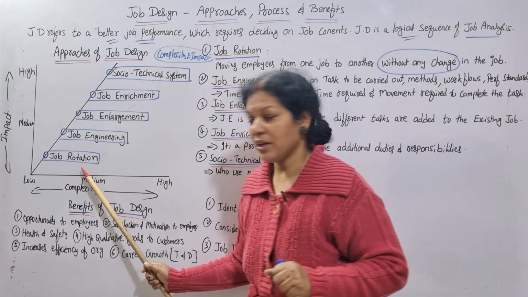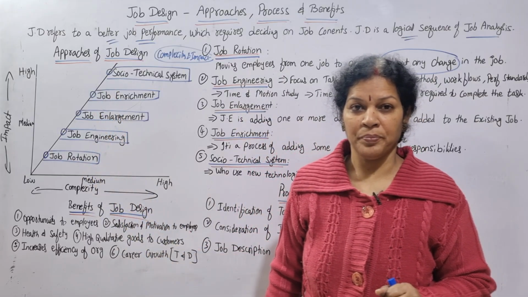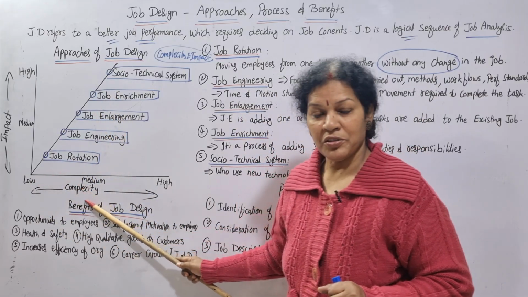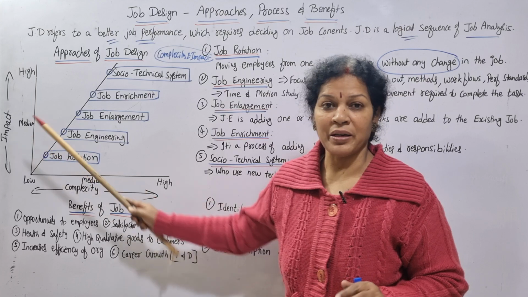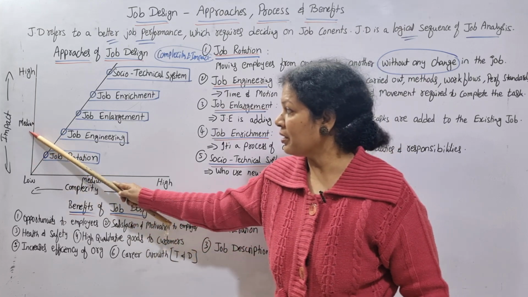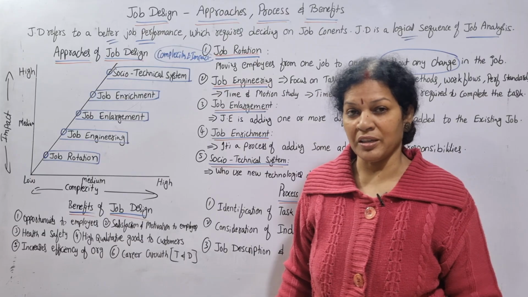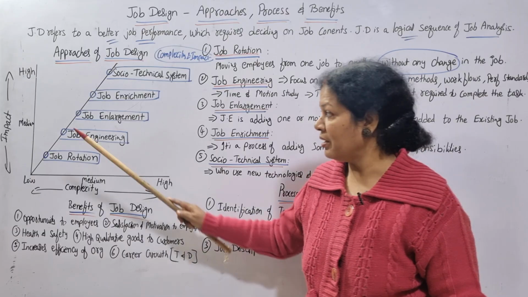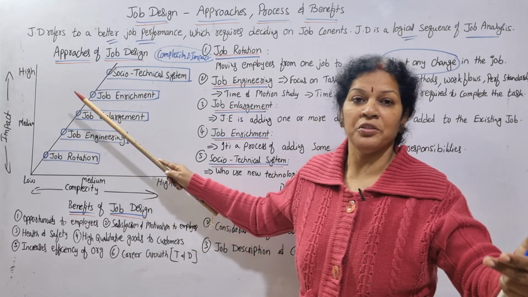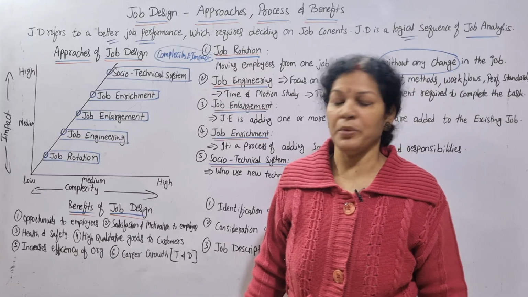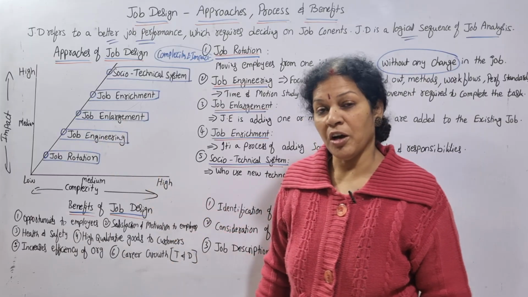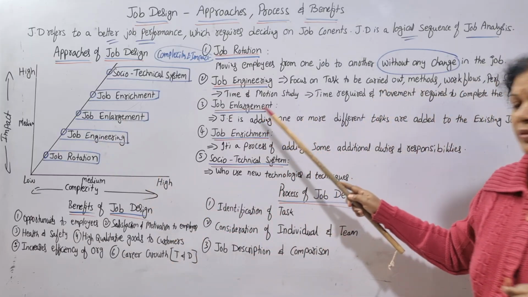Job engineering comes after the job rotation, where complexity is increasing and impact is also a little bit increased. Complexity and impact both are increasing at the job engineering level. And above the job engineering level, we'll go for job enlargement. Third one. Job enlargement means what?